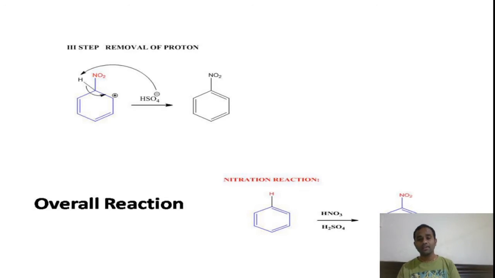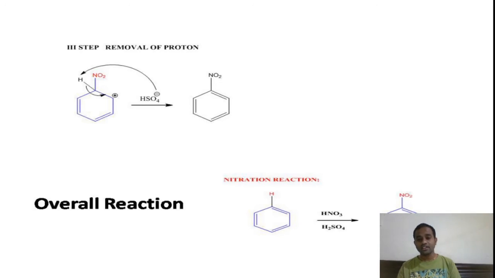So the nucleophile will not come to the benzene. That's why benzene always undergoes electrophilic substitution reaction. Benzene does not undergo nucleophilic substitution reaction. Of course, under special conditions, benzene will also undergo nucleophilic substitution reaction.